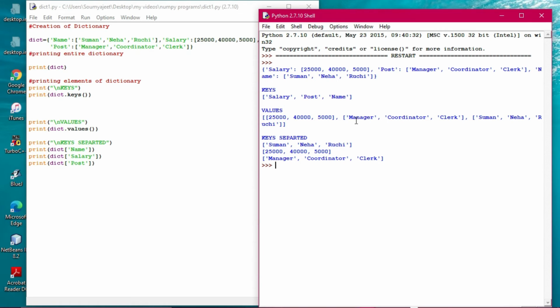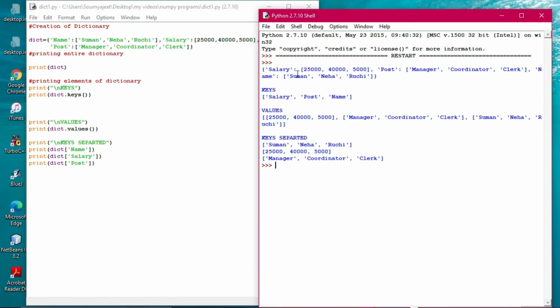That is why, because the numerical values start with 40 to 45, in that range, and the letters start from 65 onwards. Capital letters are 65 to 90, and small letters follow after that. So that's why you can see that it is a bit haphazard. This particular order has not been maintained when we have printed it separately.